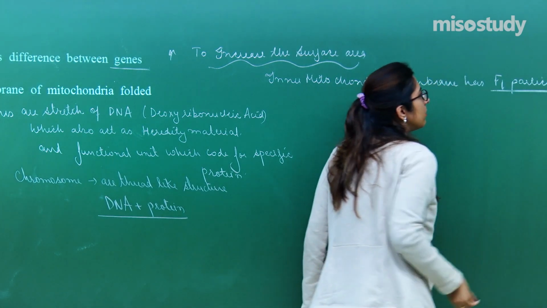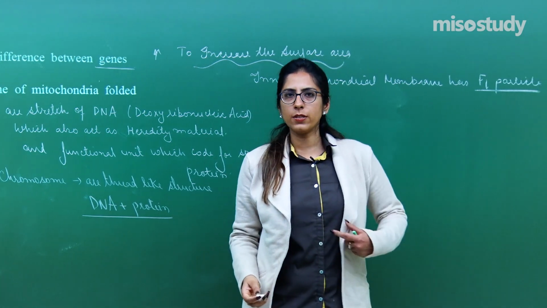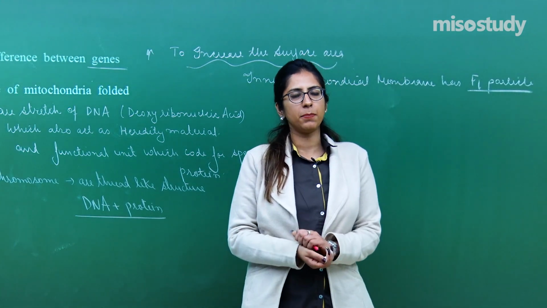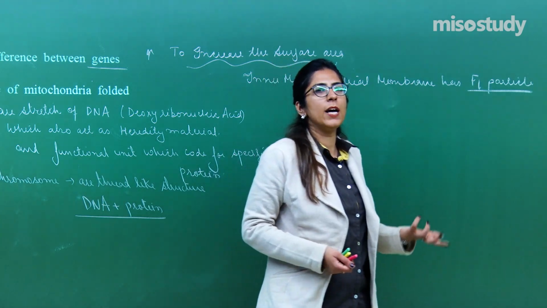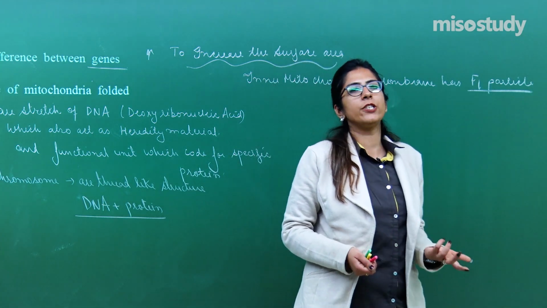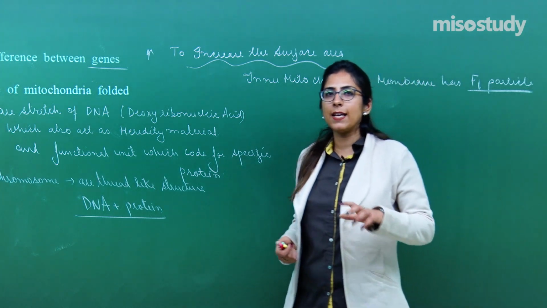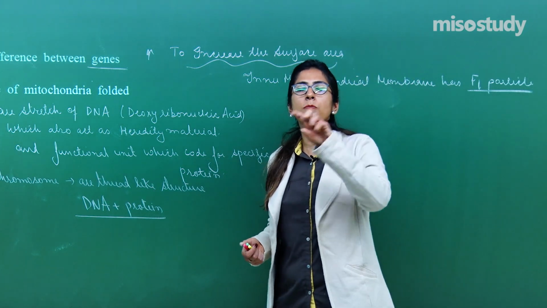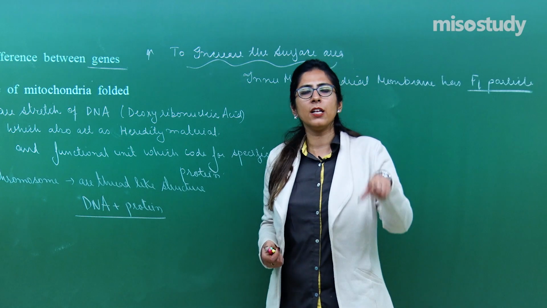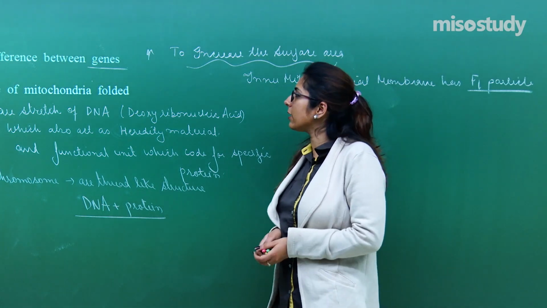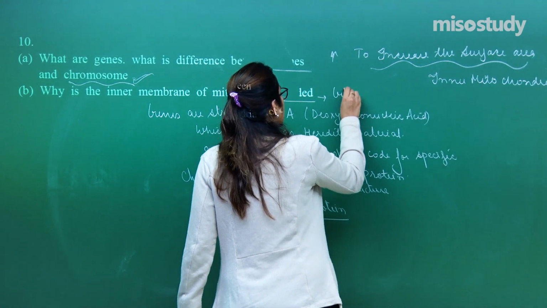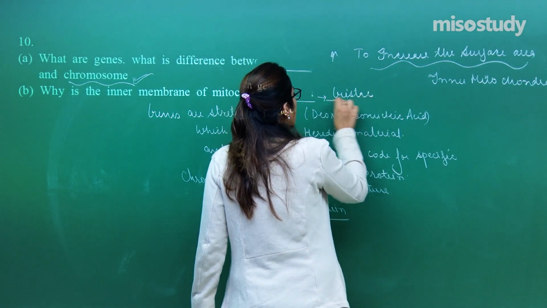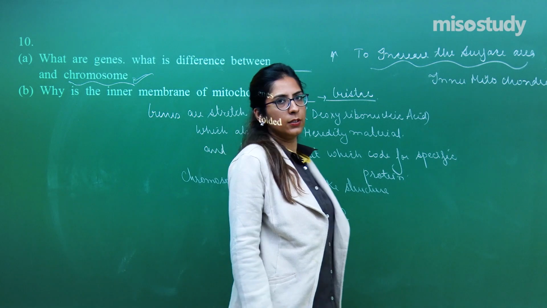Now, what are these F1 particles? They are also called oxysomes, in which one enzyme is present, the ATP synthase, which helps in the synthesis of ATP. And we know that the energy currency of a cell is ATP only. This is how it is synthesized, within the innermost membrane where these particles are present, and they are highly folded. These folded structures are also termed cristae.